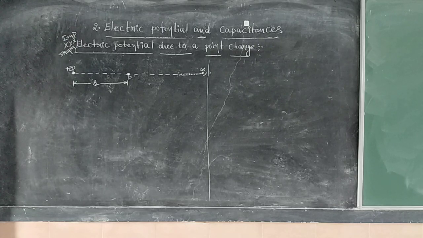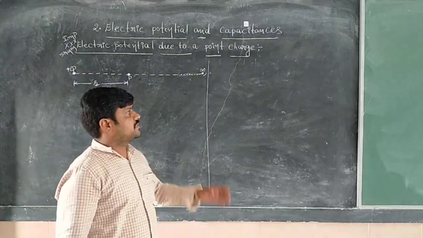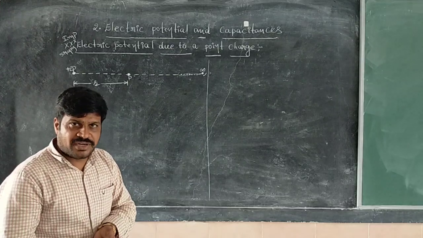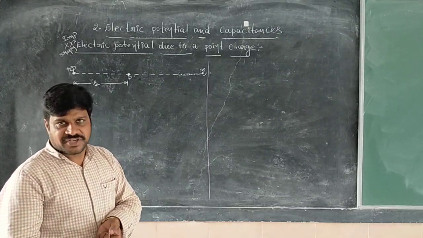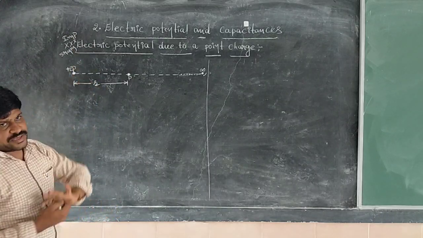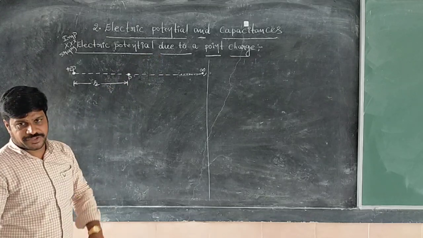Now we are continuing the topic. First we discussed electric potential, next electric potential difference also. Now the next expression is the electric potential due to a point charge.